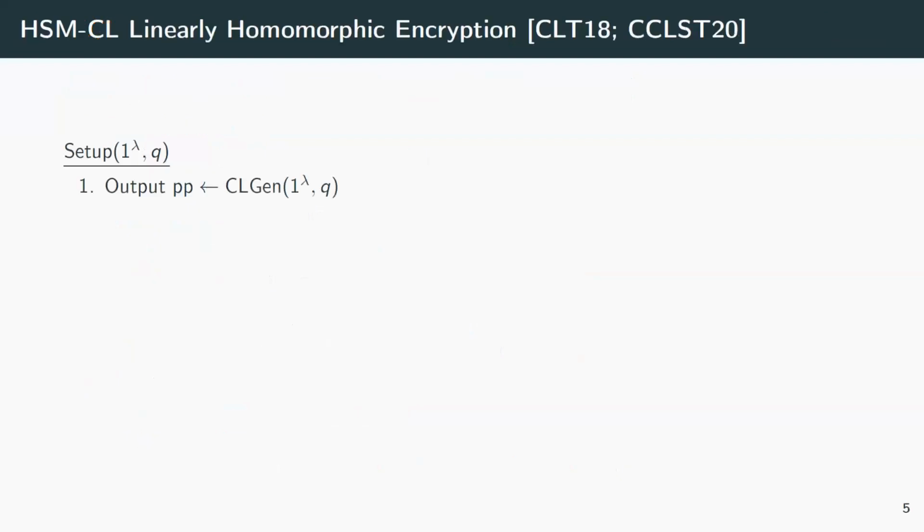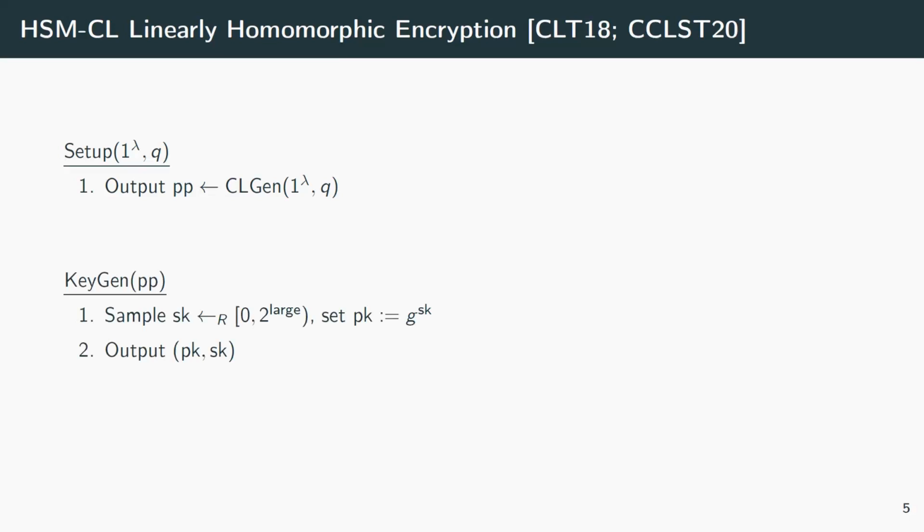So the encryption scheme looks as follows. The setup is again parameter generation with a prime that defines our message space. We can choose it freely. Key generation, as in any DLOG-based encryption scheme, we sample some big random secret key, and the public key is just g^sk.